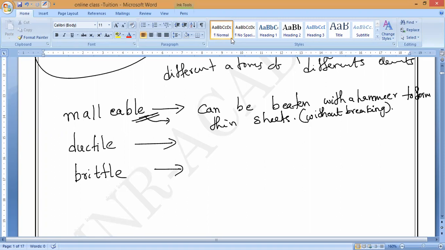Next, ductile in nature. What do you mean by ductile in nature? Ability to draw into wires. Yeah, ability to draw into wires. Wire means like copper, sir. Yes, copper wires, aluminum wires, like that.